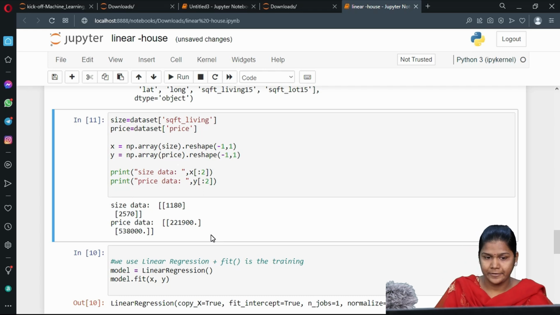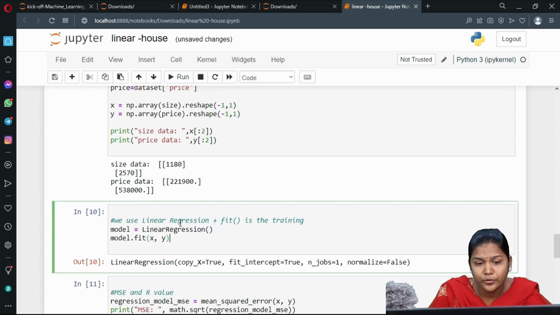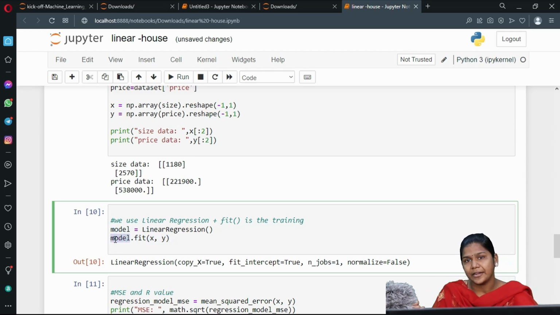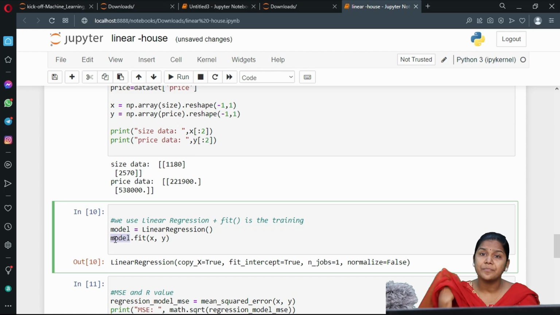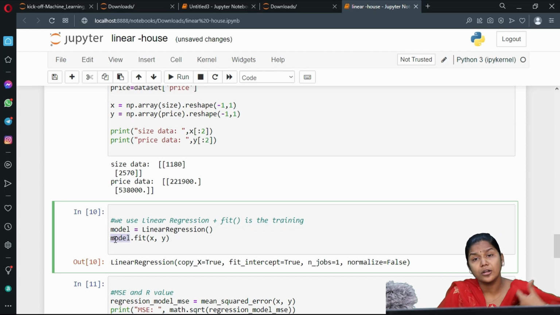Okay, fine. Next, what we are doing? We are going to implement the algorithm now. Linear regression is the algorithm. That algorithm I am storing in a variable called model. Now I will feed the x and y variables, input and output, to this variable, because we have to train that particular model. That's why we have given this. We are fitting the x and y variables to this model.